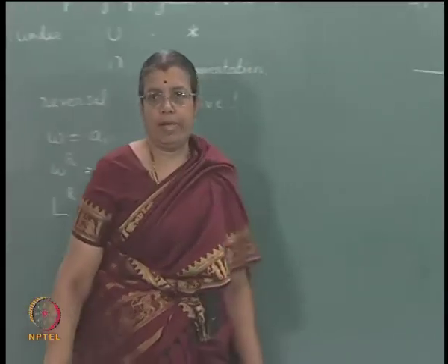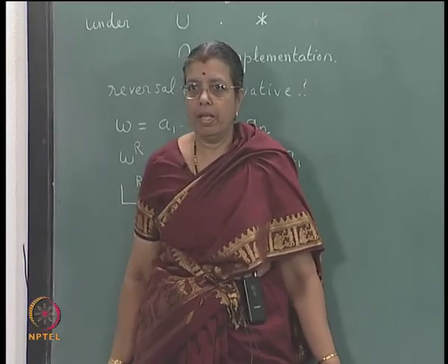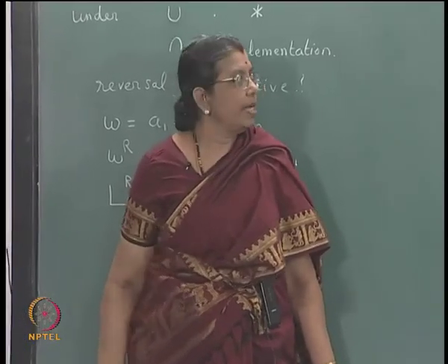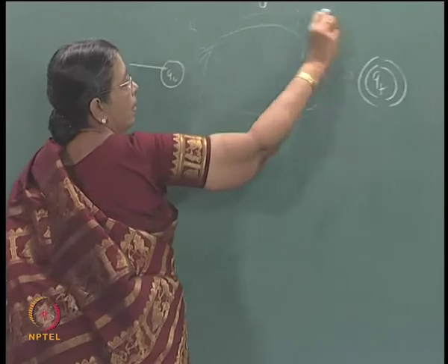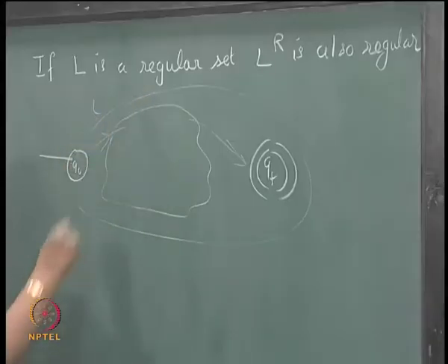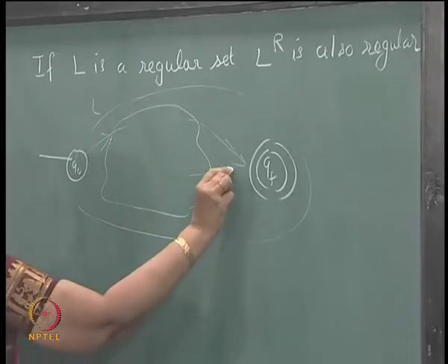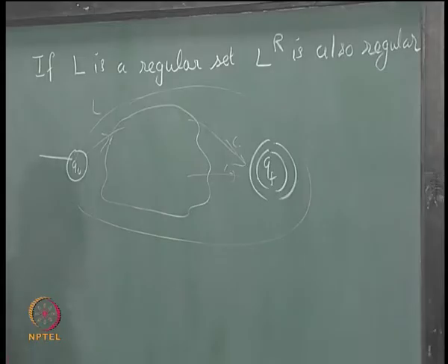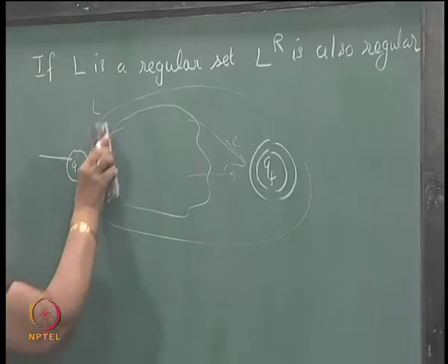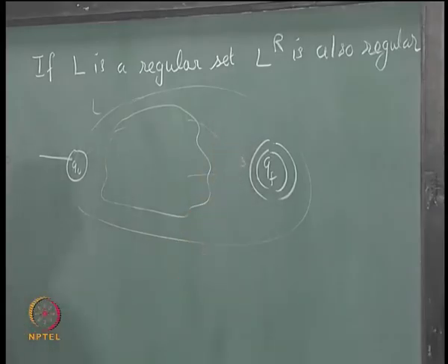If there are more than one final states, create a new final state and have epsilon transitions leading to that.